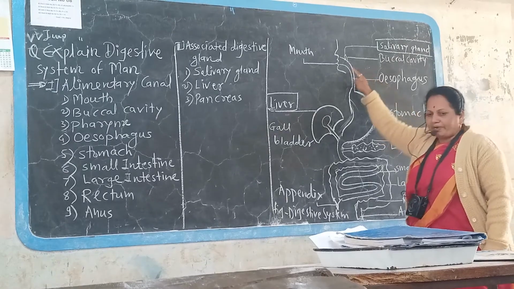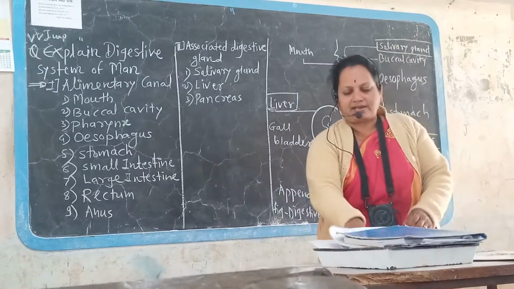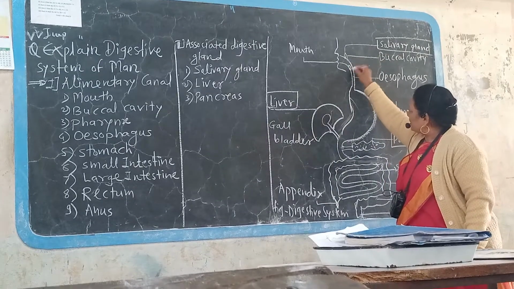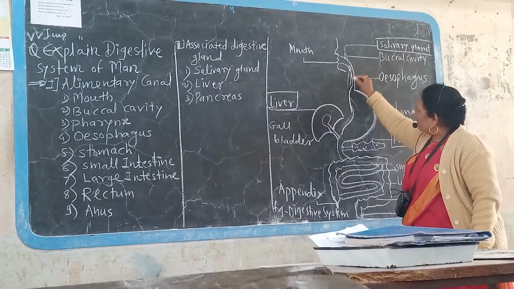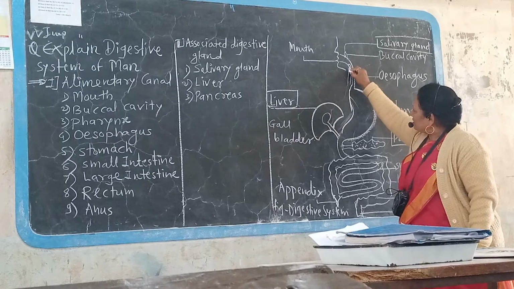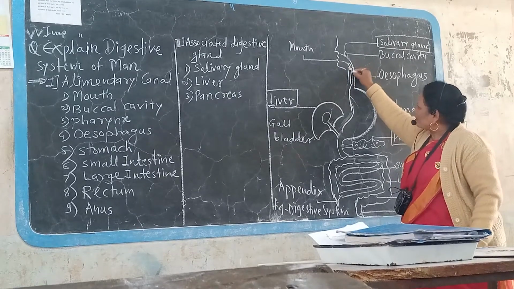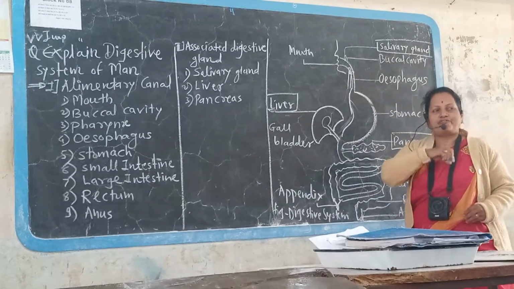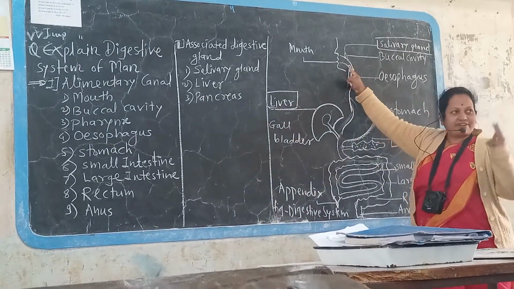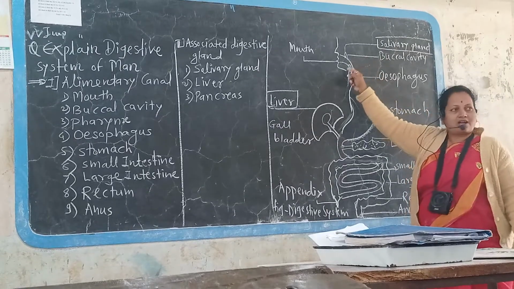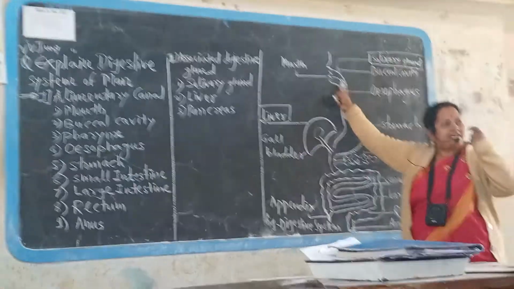That opening of the alimentary canal is covered by the epiglottis. That epiglottis covers the trachea and the opening of the esophagus. When there is entry of food, that small flap of the epiglottis covers the trachea or air passage.